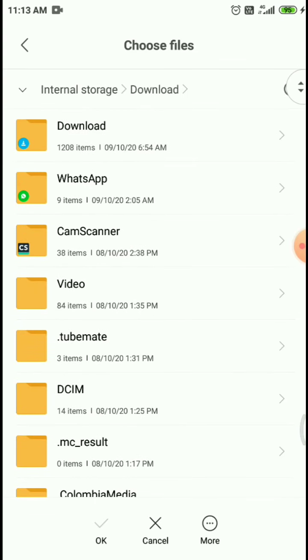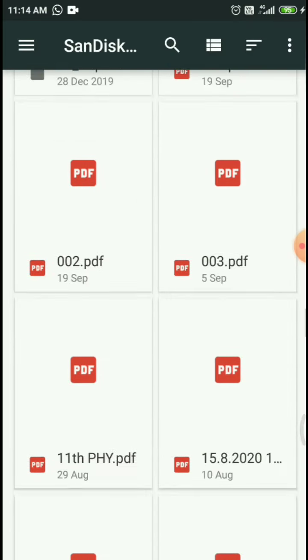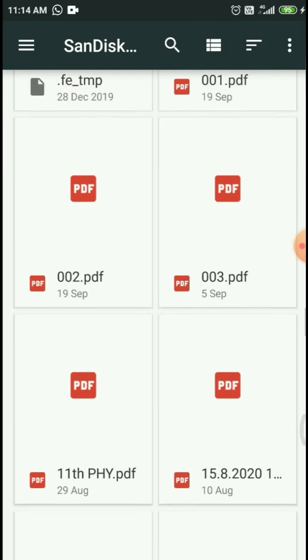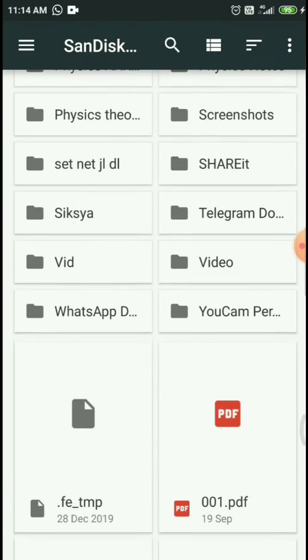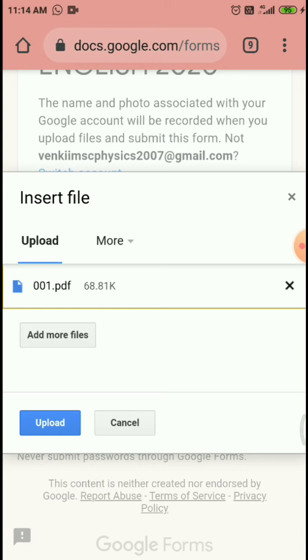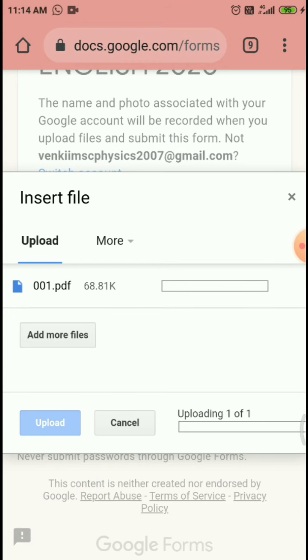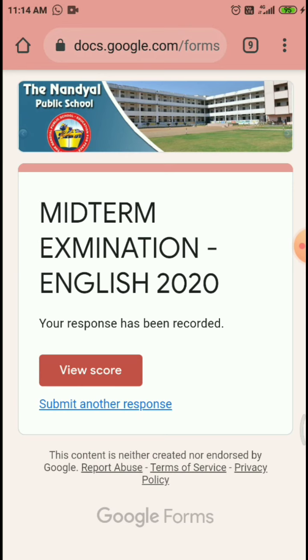Downloads. Suppose 001. The file must be in PDF form. Upload like this. Understand? After that, submit. So the exam is over.